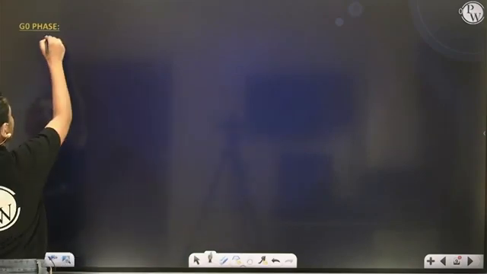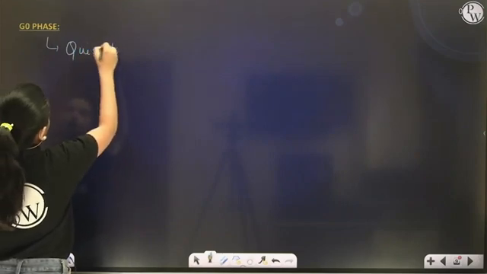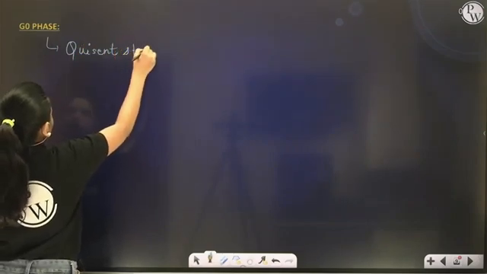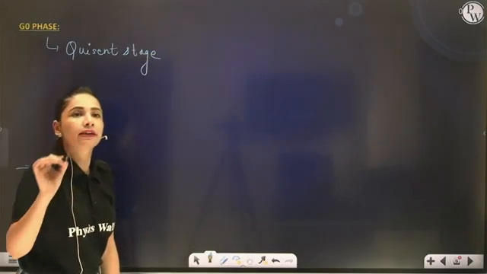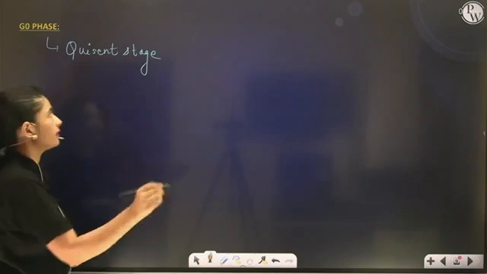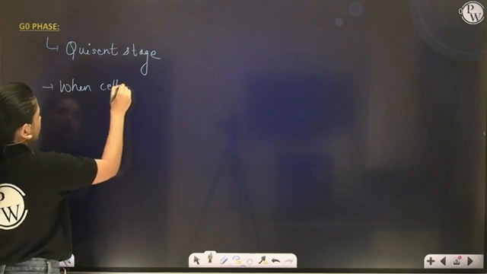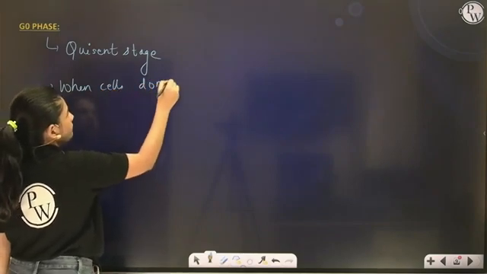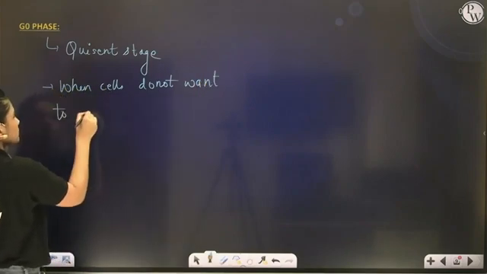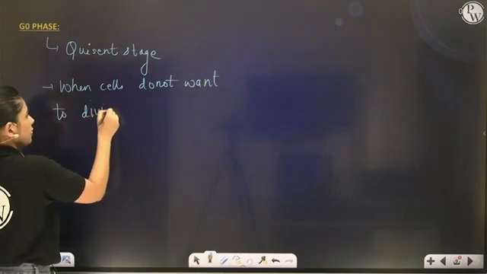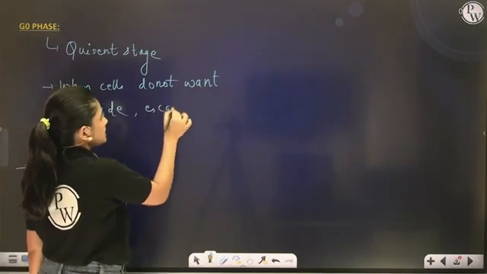G0 phase is also known as the quiescent stage. Right? Now when the cell does not want to divide, does not want to proliferate, when the cell does not want to divide, it escapes the cell cycle.